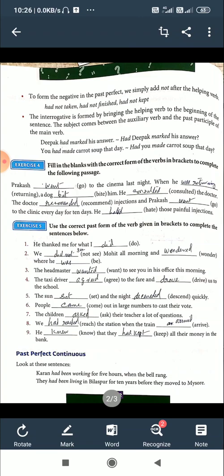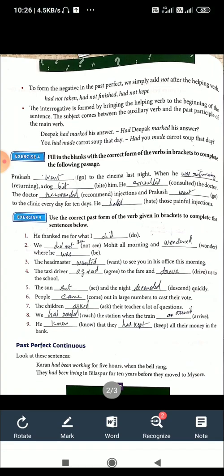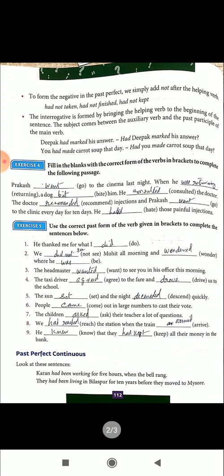In the simple past tense we use did as a helping verb to make negative, but in past perfect there is already the helping verb, so use that helping verb. After did you have to use base form, but here after had, past participle. Be careful. No base form, because had plus past participle. So don't worry about changing the participle form of the verb. The given main verb can be used there after had.